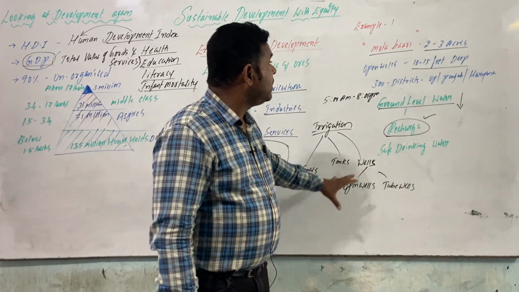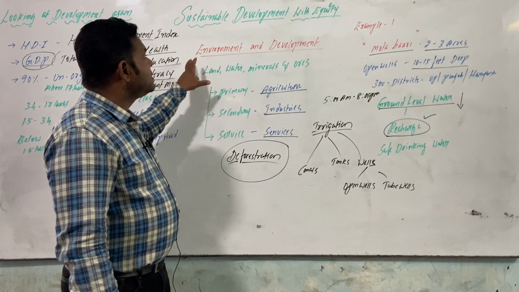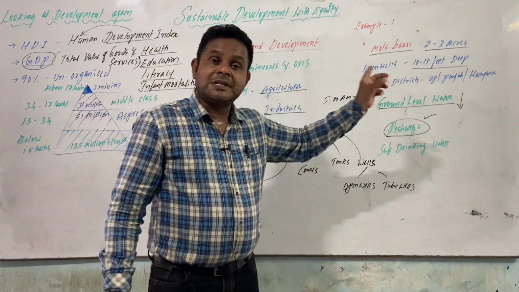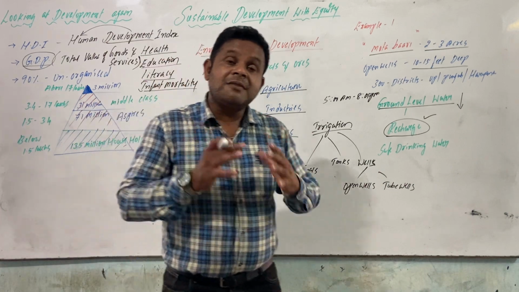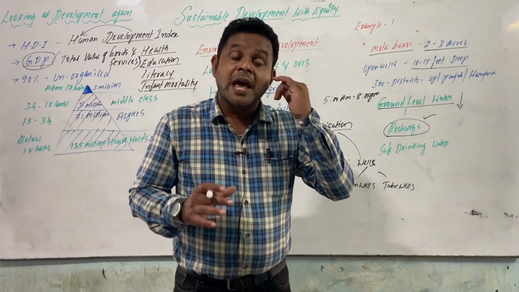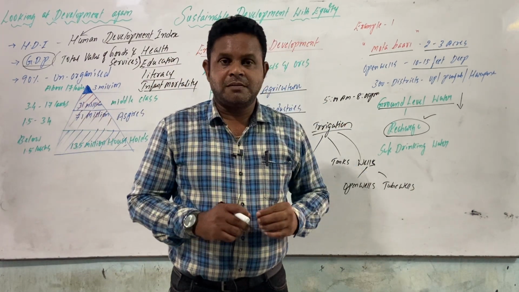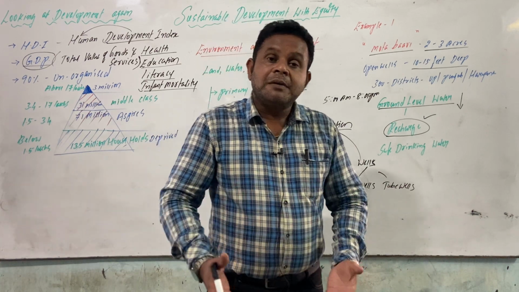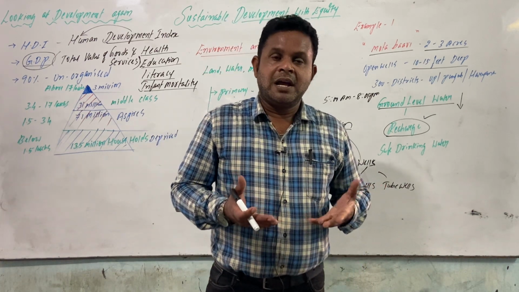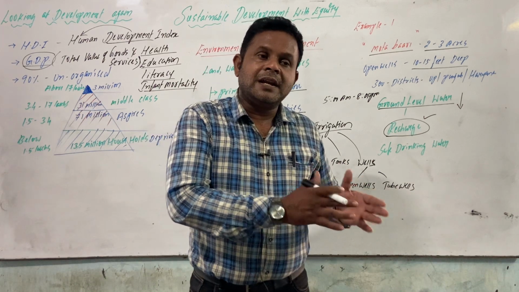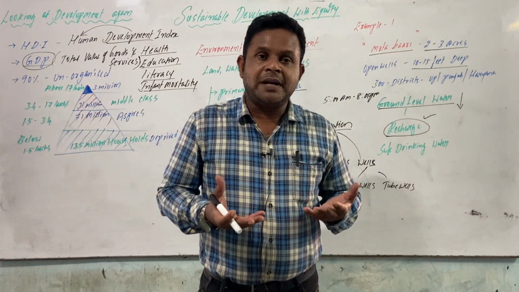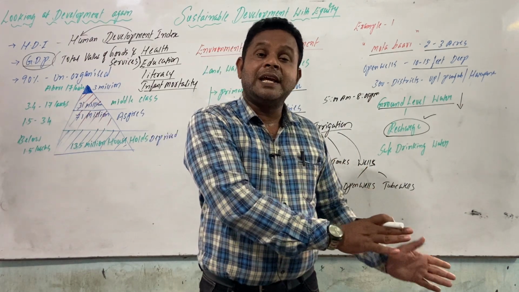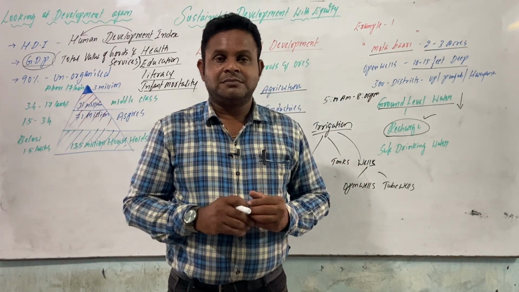All these are the things connected to environment and development, and the first illustration makes us clear. So the main motto is that the environment should be protected, then only it ultimately leads to development. Like last year you earned 30, next year you plan for 40, next year you can have 50. Then that is called development. Instead of 30, if you go back to 20, then that is not development.